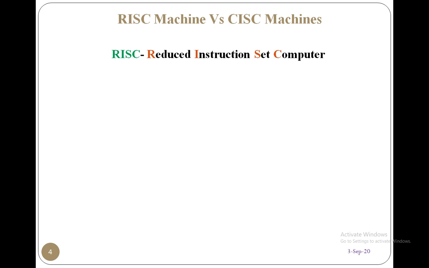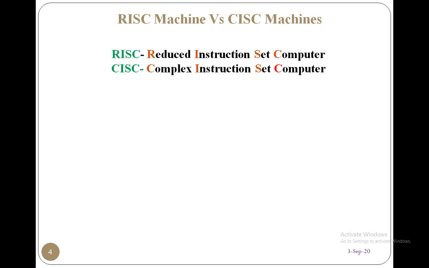RISC indicates reduced instruction set computer and CISC indicates complex instruction set computer. So the machine programming using ARM is easy as it consists of a reduced instruction set, whereas CISC has a complex instruction set.